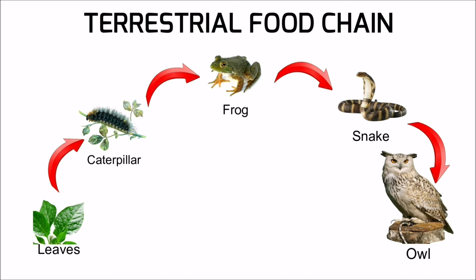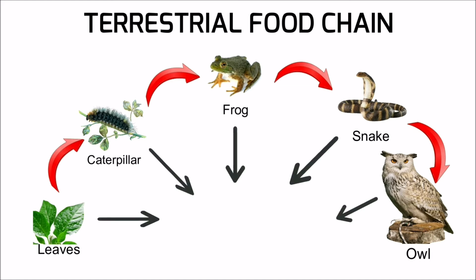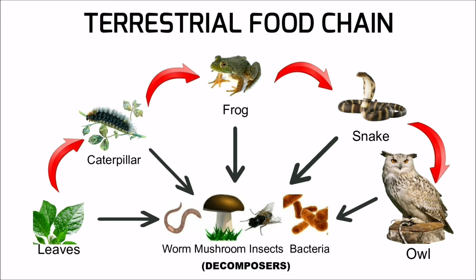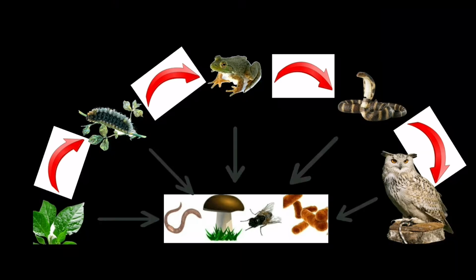Further, we see that dead bodies of plants and animals get decomposed by decomposers such as bacteria, fungi, maybe mushroom, insects and worms, which mix inorganic materials in the form of nutrients in the soil. This way, nutrients become available to the new plants for their growth.